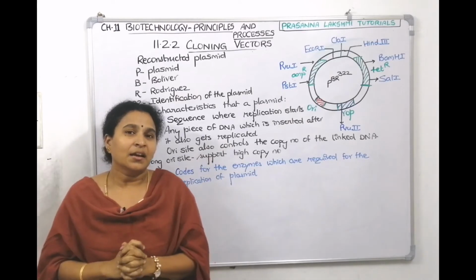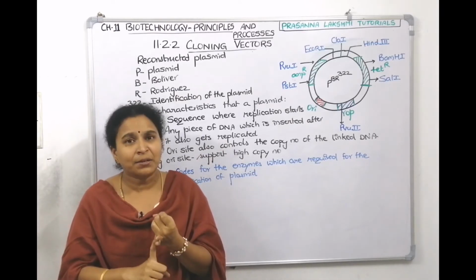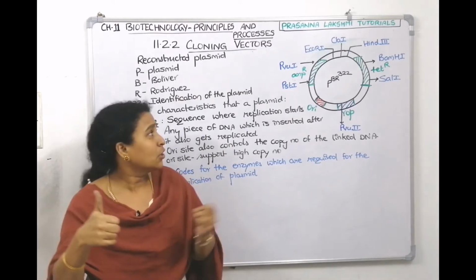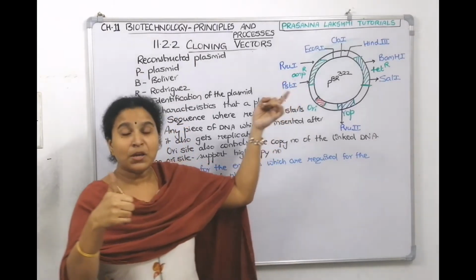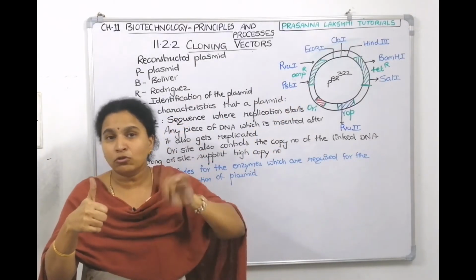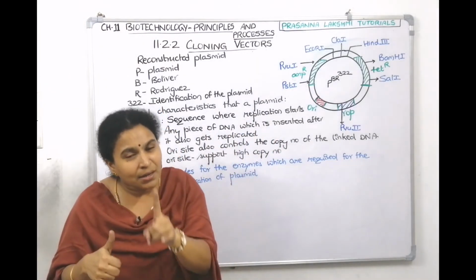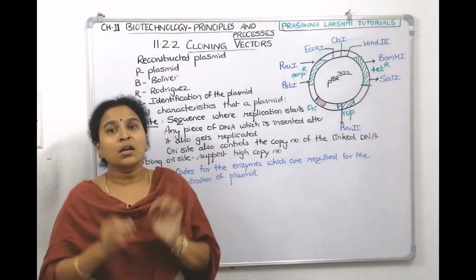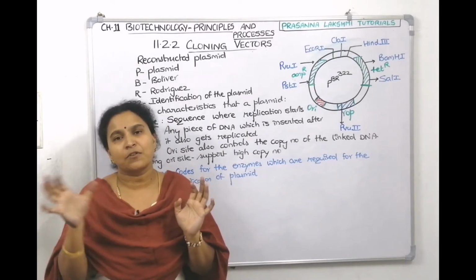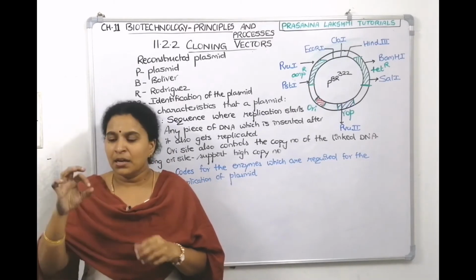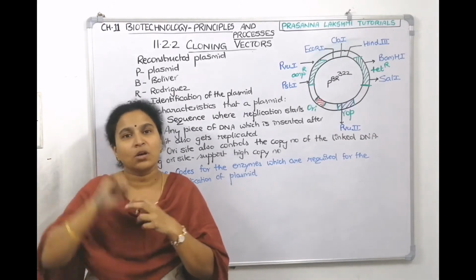Check there. Are there 2 sites for EcoR1? No, only 1. Are there 2 sites for PVU1? No. For PVU1, 1. For PVU2, 1. Means for each enzyme, it is having 1 recognition site only. This is what we call unique recognition sites. For one enzyme, only 1 site, so that if you cut it, 1 opening only will happen.